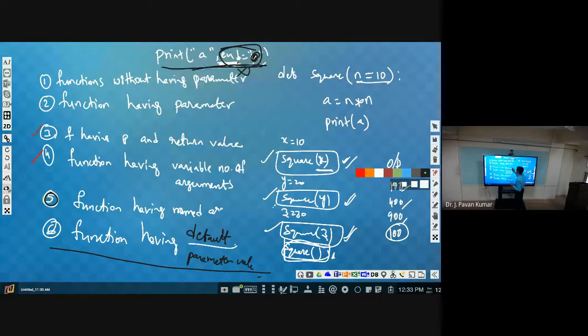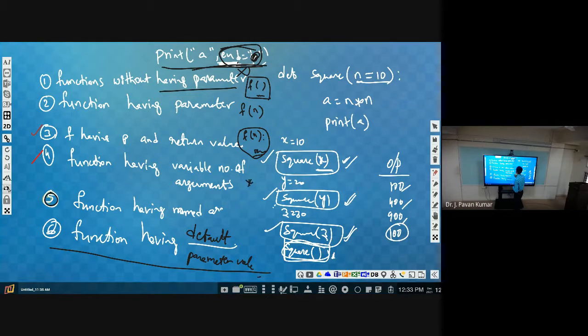So these are the types of functions, just before erasing. Functions without parameter we have seen, that is just like this. Next, having parameter, we will be having some parameter like this. Next, function with parameter, having parameter and return value. So we will be having a parameter, and in the definition we will be having a return statement as well. This is a function having parameter and return value. And one more thing, we can have a function without parameter and with return value as well. Without taking a parameter, it may return some value after computation. That is also allowed.